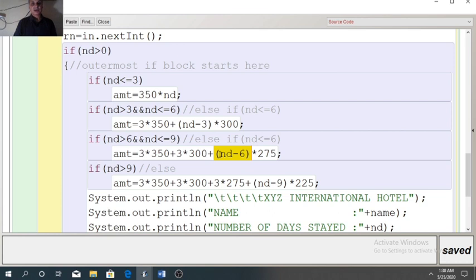if the input is 7, then 6 days are over. So 7 minus 6, it means 1. For one extra day, it will calculate with 275 per day.